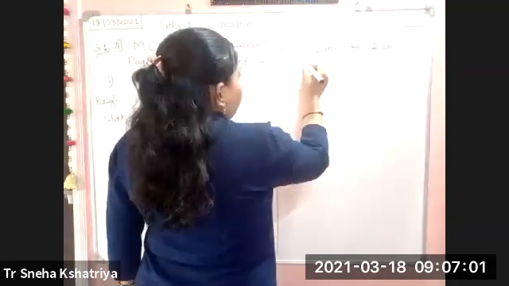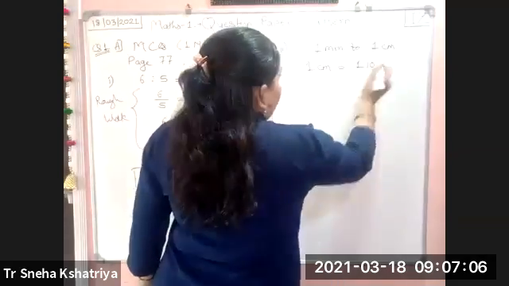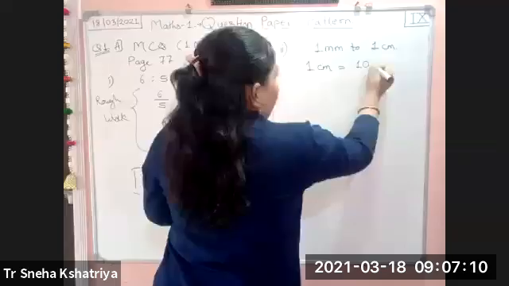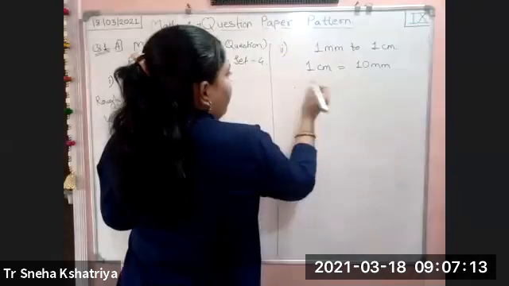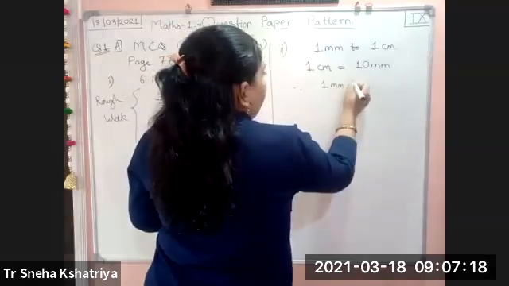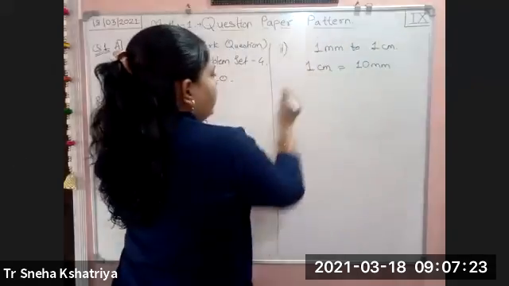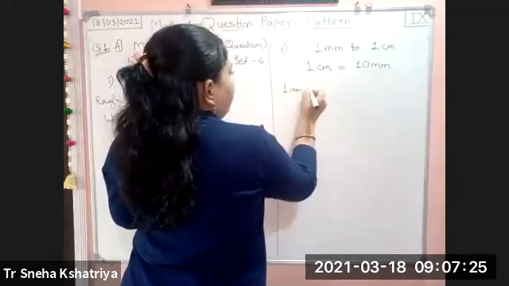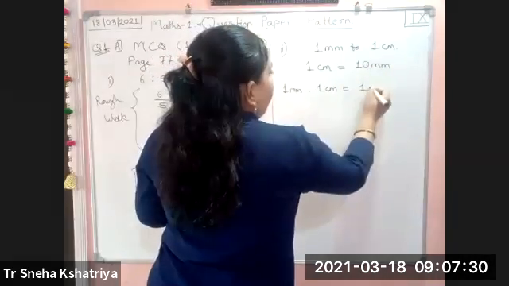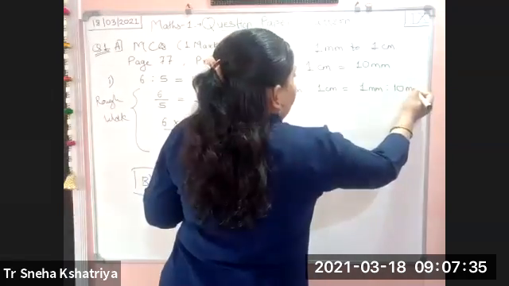So we know that 1 centimeter is equal to 10 mm. Therefore, what will the required ratio be? 1 mm to 1 centimeter, which is equal to 1 mm to 10 mm.